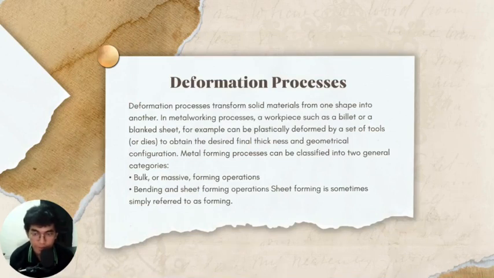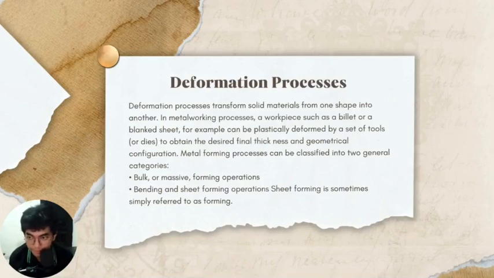In contrast to bulk forming, sheet forming typically involves local deformation. During sheet forming, a piece of sheet metal is plastically deformed by tension load into a three-dimensional shape, often without a significant change in its thickness or surface characteristics.